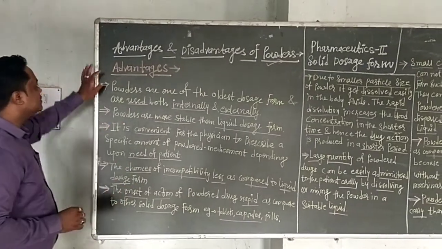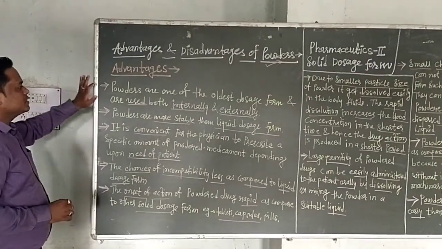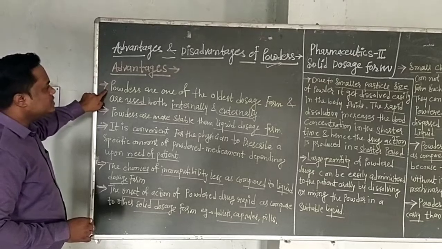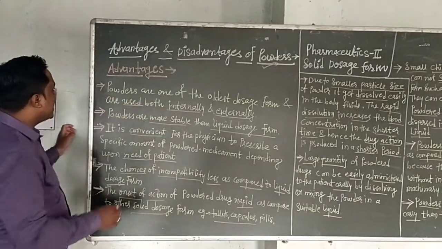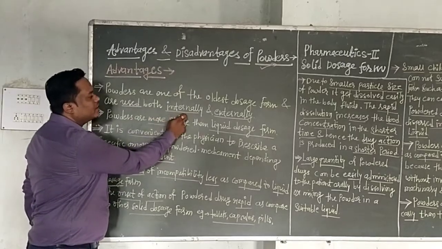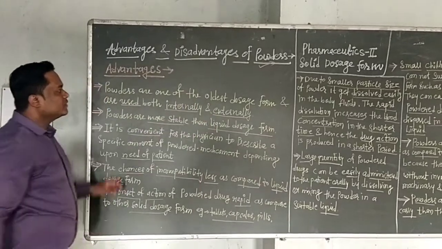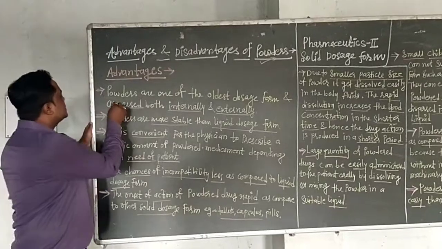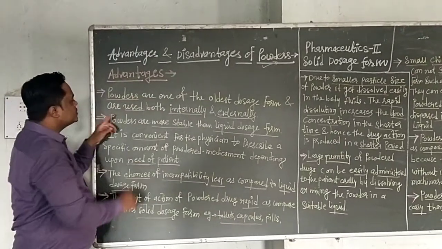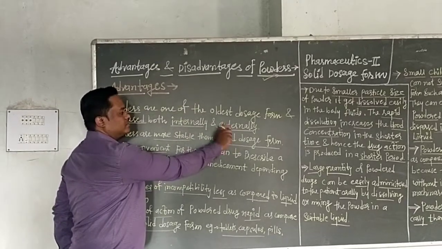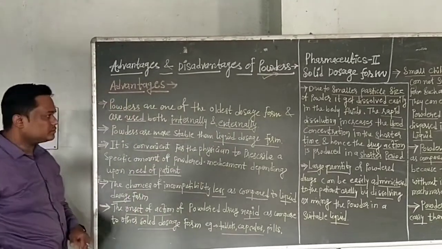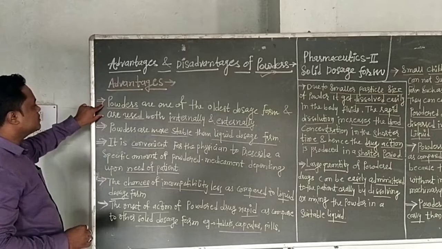Then we have to see the advantages of powders. The first is that powders are one of the oldest dosage forms and are used both internally and externally. This is the first advantage.